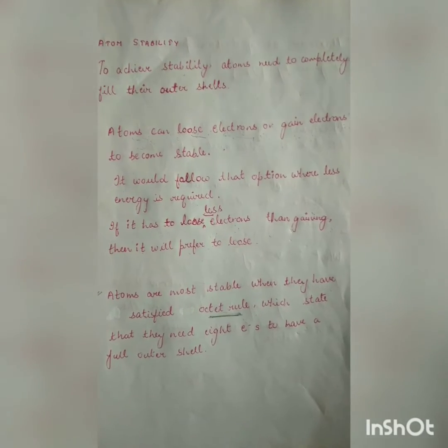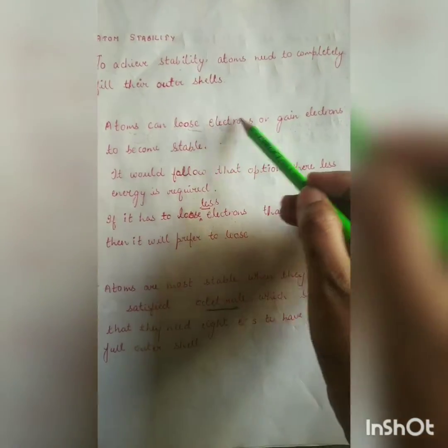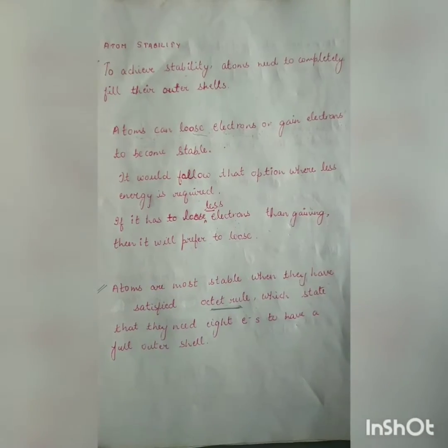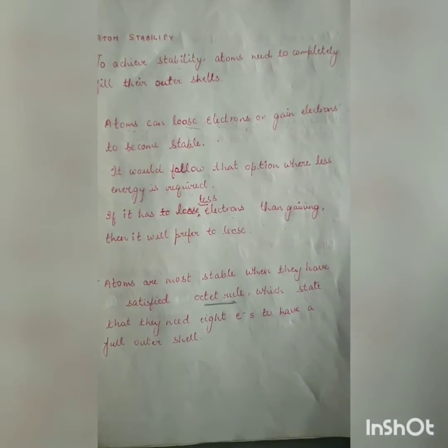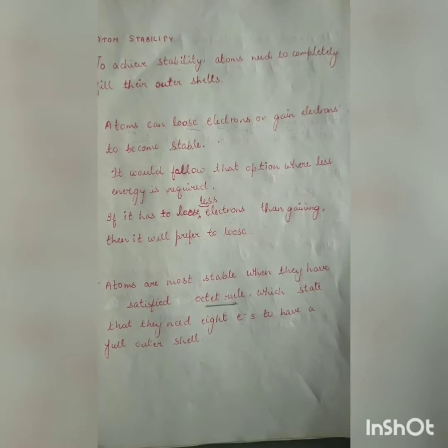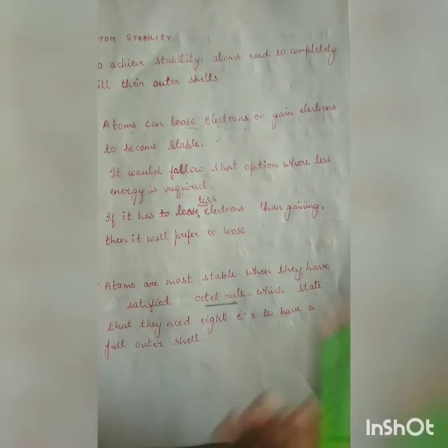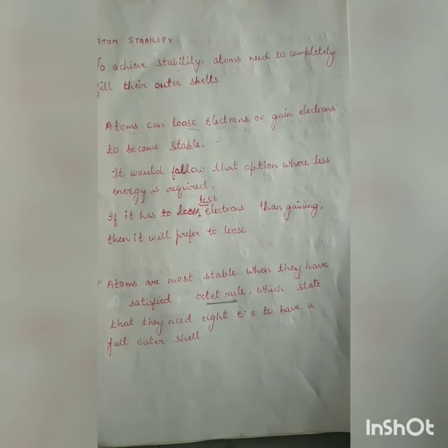To attain stability, or I can say to fill their outermost shells, atoms can lose electrons or gain electrons. But they always prefer or follow that option where less energy is required. For example, if they have to lose fewer electrons than gaining, then they will prefer to lose the electrons instead of gaining.